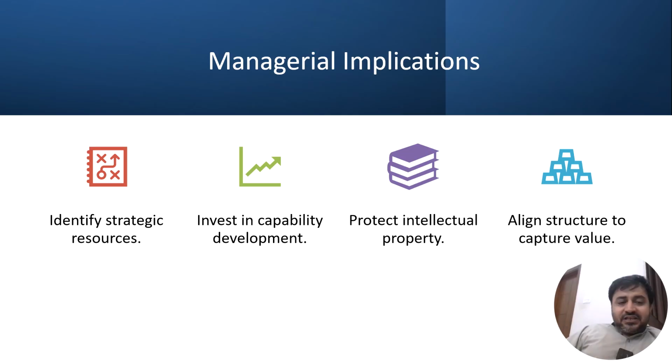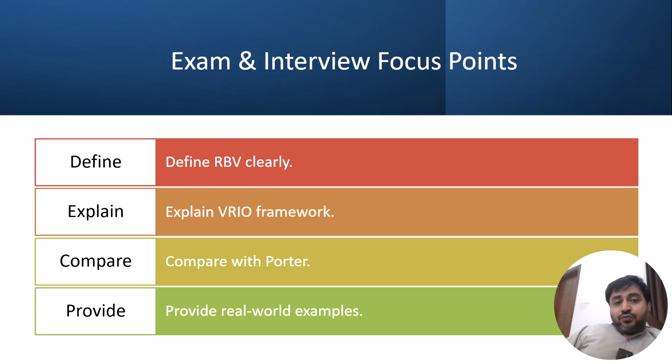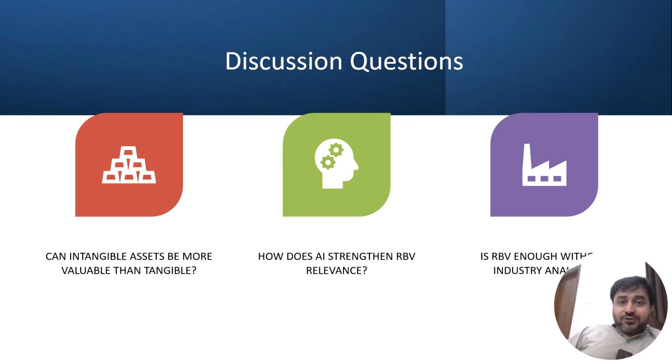So managerial applications of this lecture are: identify the strategic resources that you have, invest in capability development, because without this you will not survive in coming days, protect intellectual property, align structure to capture value. So for students, they must be able to define the RBV because that concept is used all across the world. They must be able to explain the VRIO framework. They must be able to compare it with Porter because that will bring the external factors, and provide real world examples as we give here. This is extremely important for the students.